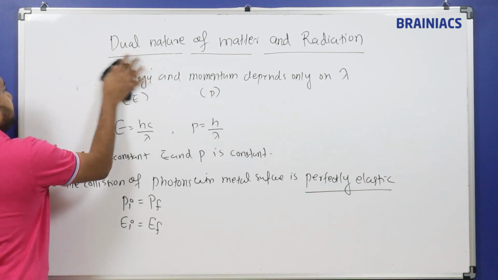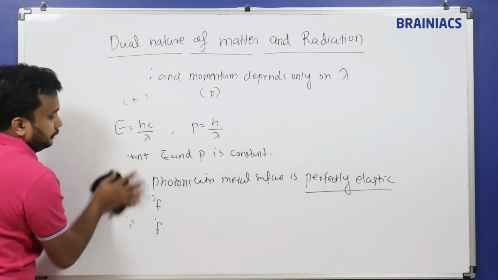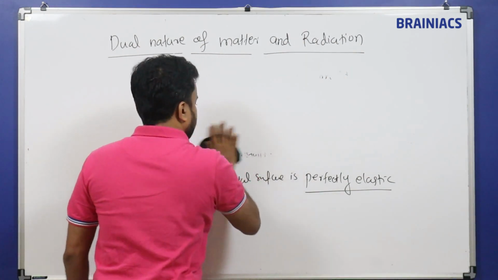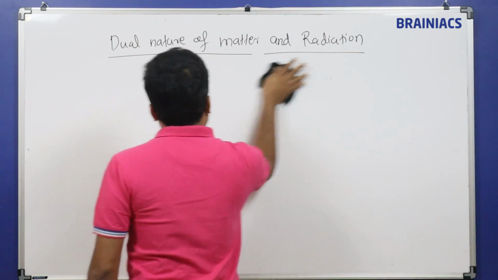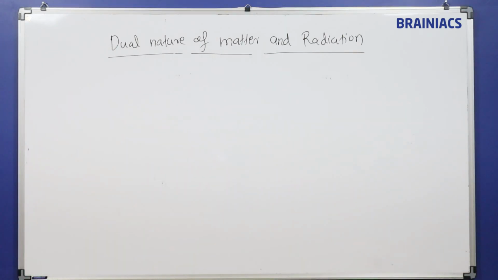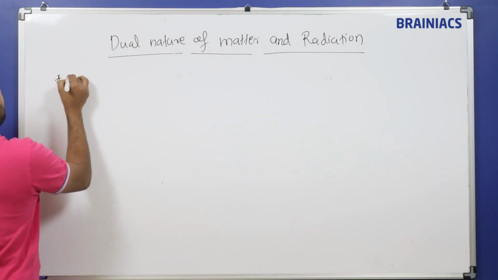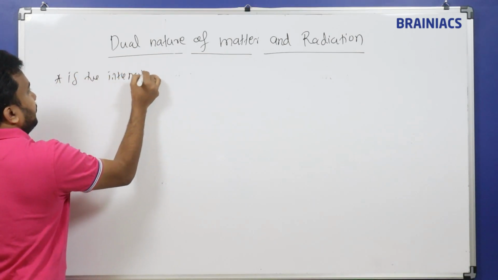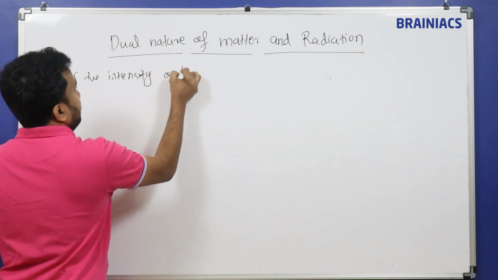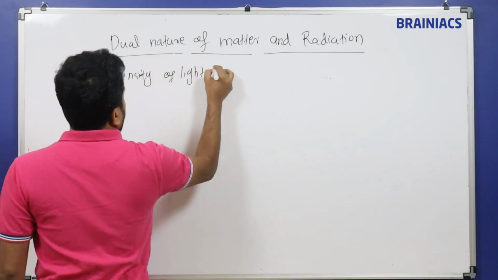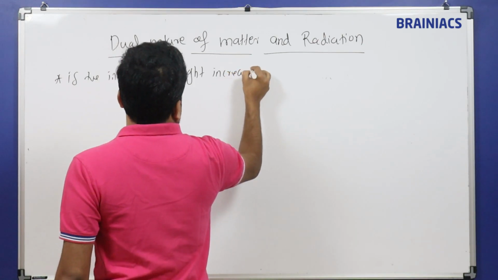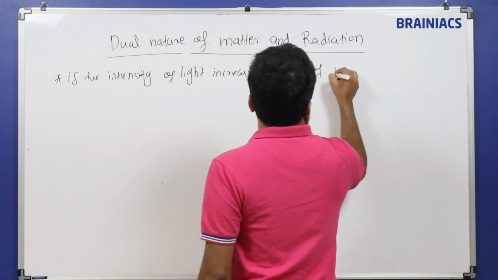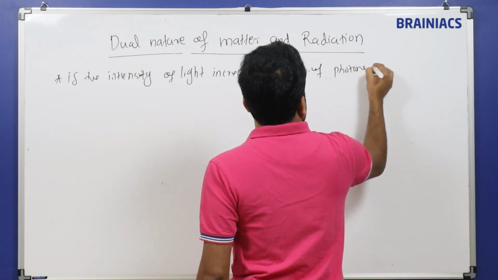Next point. If the intensity of the light increases, only the number of photons increases.